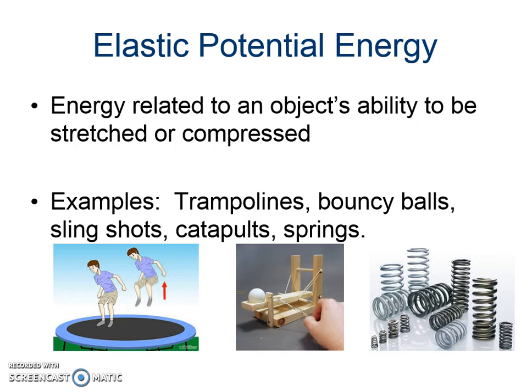Finally, elastic potential energy. Elastic potential energy is defined as energy related to an object's ability to be stretched or compressed. So anything that you can pull back and stretch or compress is considered elastic potential energy. Examples include trampolines, bouncy balls, slingshots, catapults, springs, rubber bands, balloons, all things that you can stretch and will go back to its original position, or you can compress it and it will also go back to its original position. Those are examples of elastic potential energy.